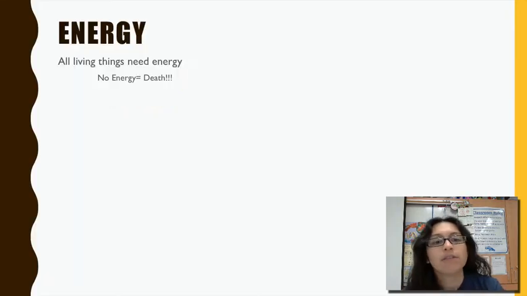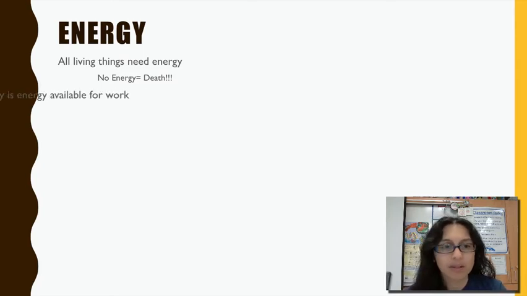So first, energy. All living things require energy. What is energy? You should be thinking about that. All living things require energy. Why do living things die if they do not get energy? Living things need a constant supply of energy, and if they don't get that constant supply, at some point they stop getting energy, they die. So why is that? Why do living things die when they stop taking in energy? Something to think about.